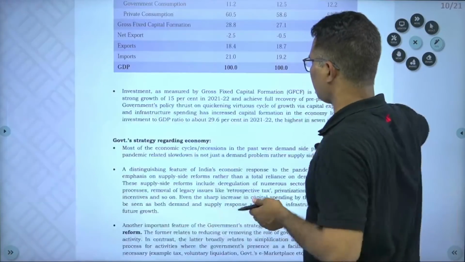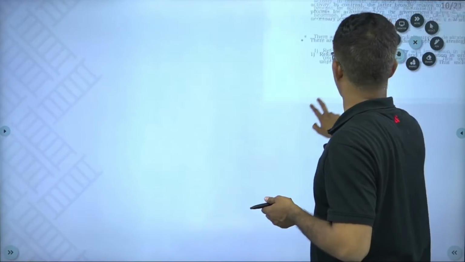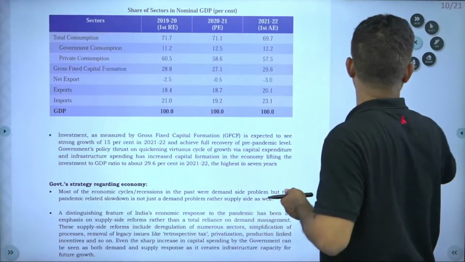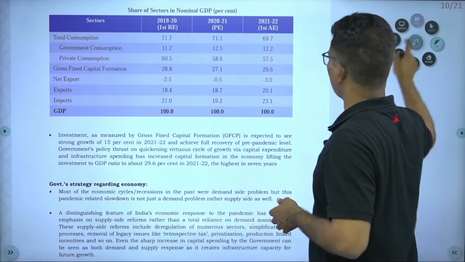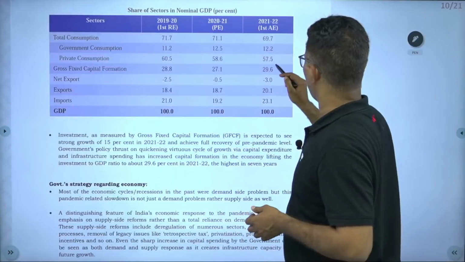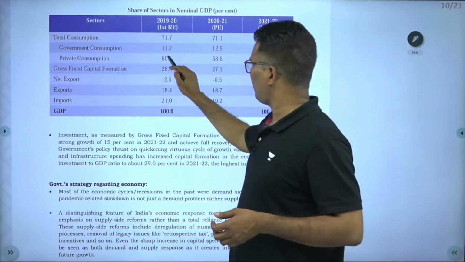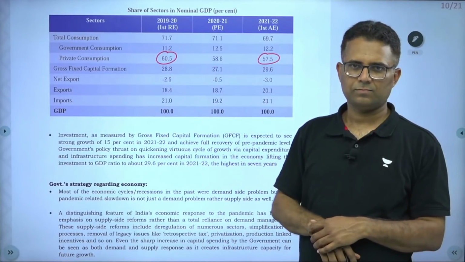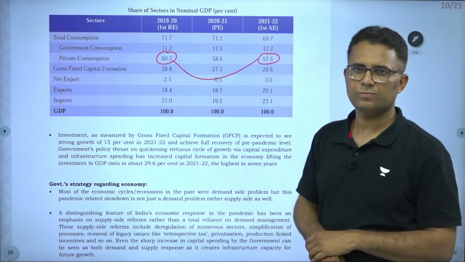And moving to the next item. Yes, share. That's what I was talking about. So share, if you will see, private consumption, 57.5. 2 years back before pandemic, it was 60.5. So it's still below.